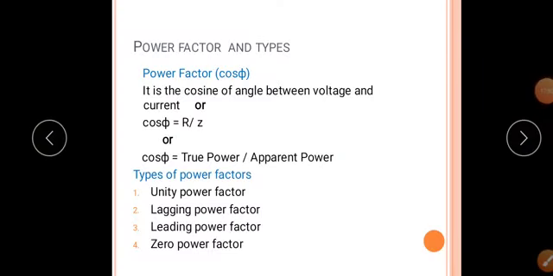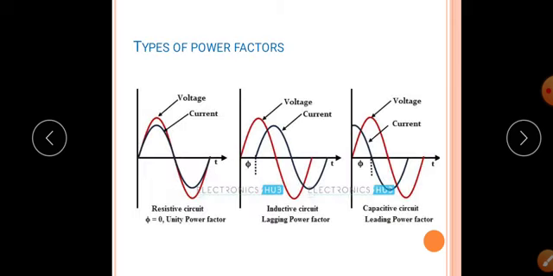Power factor and its types. Power factor is denoted by cos phi, and it is defined as the cosine of the angle between voltage and current, or the ratio of resistance to the impedance, or the ratio of true power to the apparent power. There are four types of power factors. First one is unity power factor, then lagging power factor, leading power factor, and zero power factor.